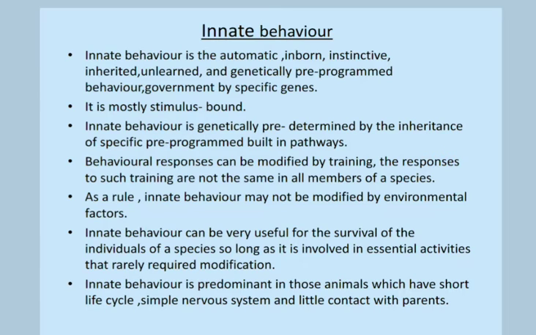Innate behavior can be useful for the survival of the individuals of a species so long as it is evolved in essential activities that rarely require modification. However, it has a major drawback in that it cannot be modified when new situations demand a change. Innate behavior is predominant in those animals which have a short life cycle, simple nervous system and little contact with parents.